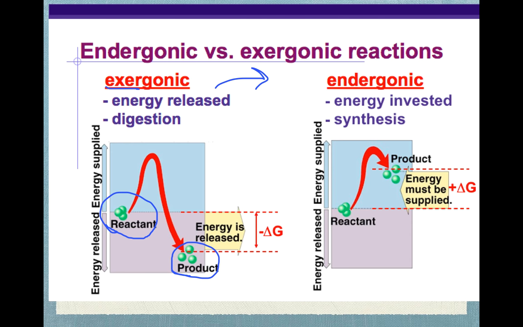On the y-axis is the energy released. We'll notice that the energy starts here, and then the energy ends there, which means we've lost energy. We have a lower energy in the products than we did in the reactants. The reactants have a higher energy.